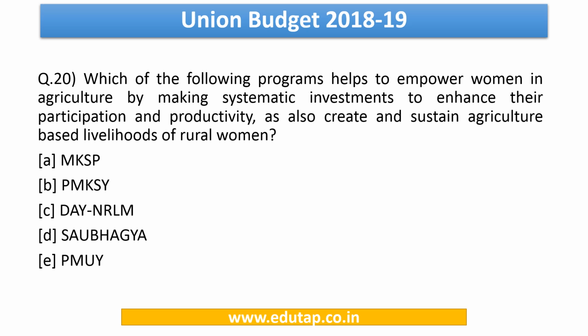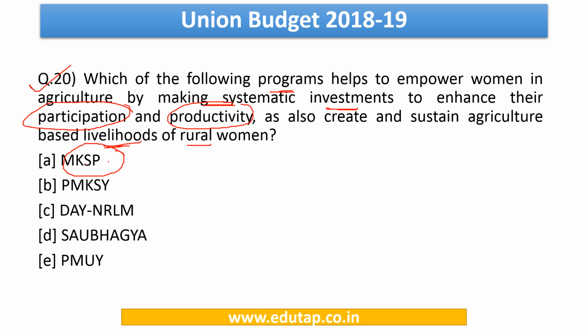Now let us have a look at question number 20. It says, which of the following programs helps to empower women in agriculture by making systematic investments to enhance their participation and productivity, as also create and sustain agriculture-based livelihoods of rural women? The answer to this question is MKSP. So it is Mahila Kisan Sashaktikaran Pariyojana.